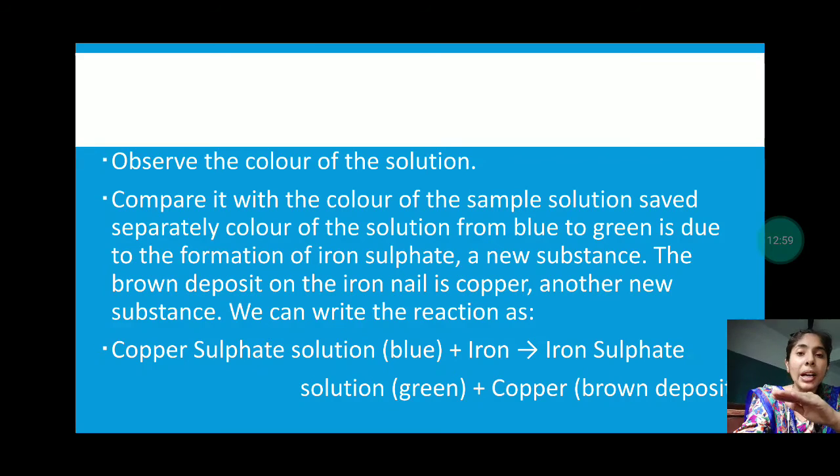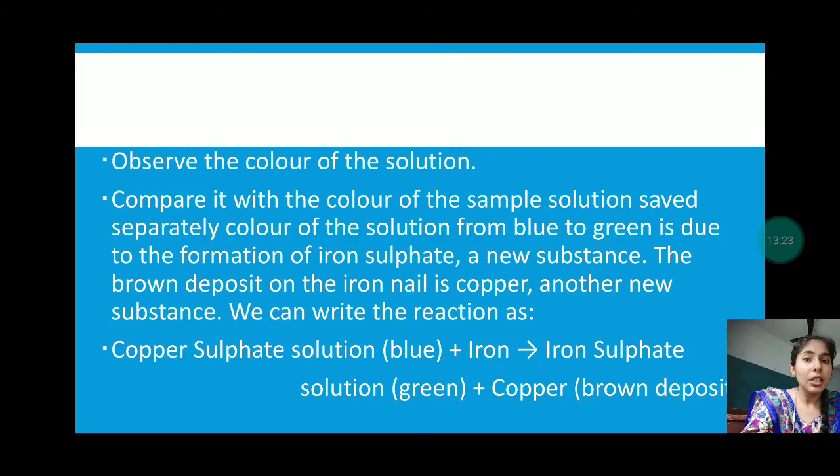Copper has now come onto the blade. So a new substance is formed. Now we can write that the copper sulfate solution plus iron gives iron sulfate, which is green in color, and copper is the brown layer deposited on this blade.